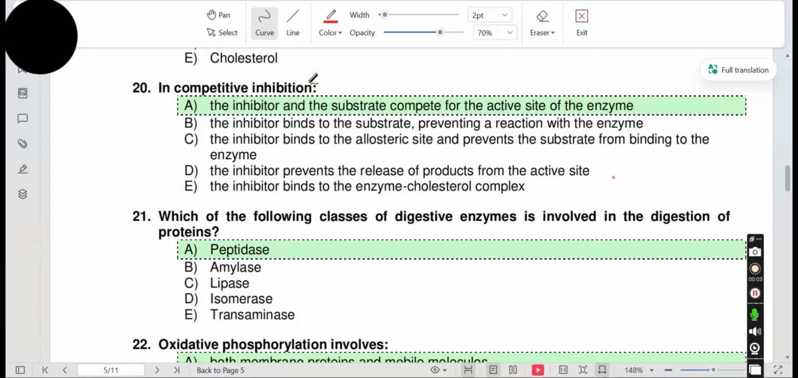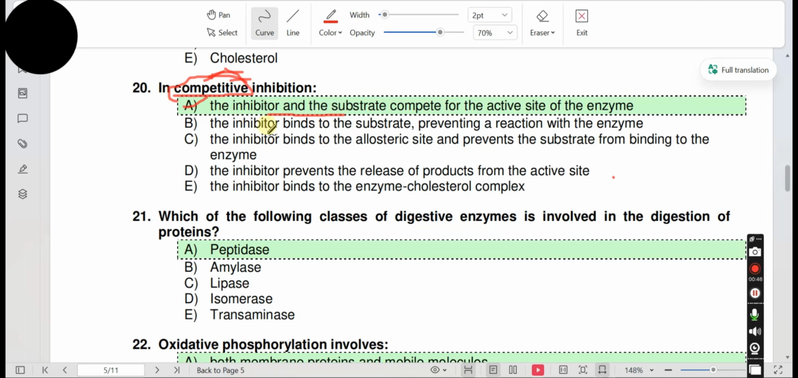Question 20. In competitive inhibition, what is competitive inhibition? As the name indicates, competition. It is a competition between substrate and the inhibitor. They compete with each other to bind with the active site of the enzyme. Let's read the options. Option A. The inhibitor and the substrate compete for the active site of the enzyme. This is correct because inhibitor and substrate compete with each other to bind with the active site of the enzymes.